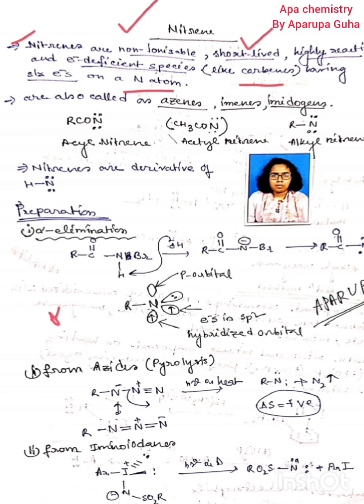Now acyl nitrene, acetyl nitrene, alkyl nitrene are examples of nitrene. Clear? Next, nitrenes are derivatives of hydrogen nitrogen, which is the simplest form. You can replace the hydrogen by any alkyl group or aryl group and you can get nitrene. But the simplest form is hydrogen nitrogen.